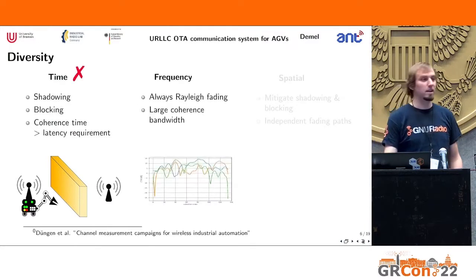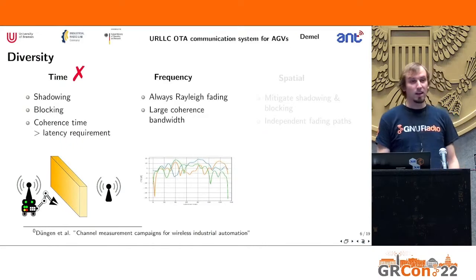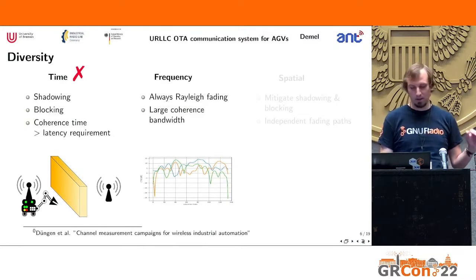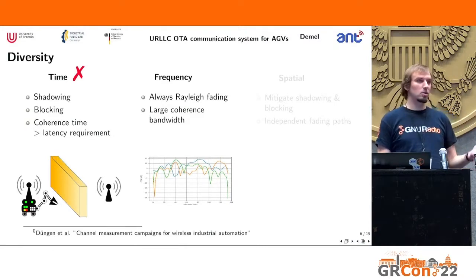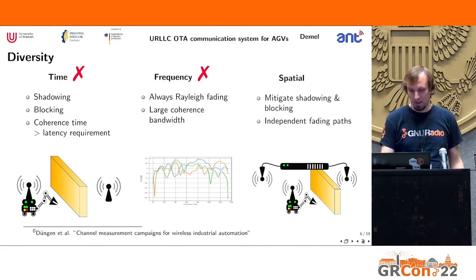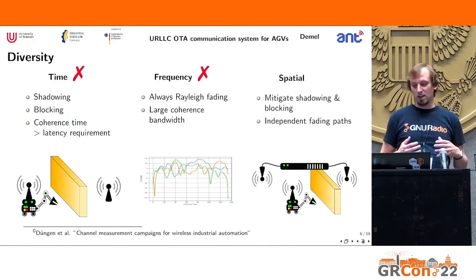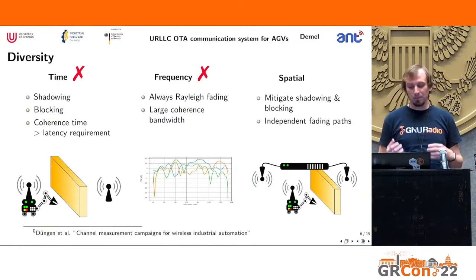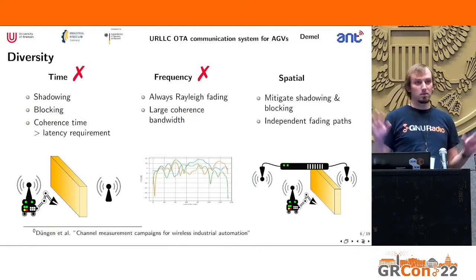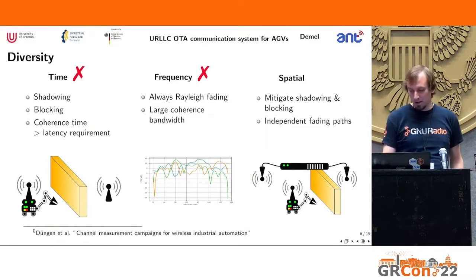Next, we're looking at frequency diversity. Here we need to know that even if you have a line of sight in an industrial scenario, typically you have Rayleigh fading. And also you usually have quite a large coherence bandwidth. Well, so frequency diversity doesn't do it for us. Thus, we look at spatial diversity. Here the idea is that we can mitigate shadowing and blocking because, you know, we have multiple distributed access points that are combined.